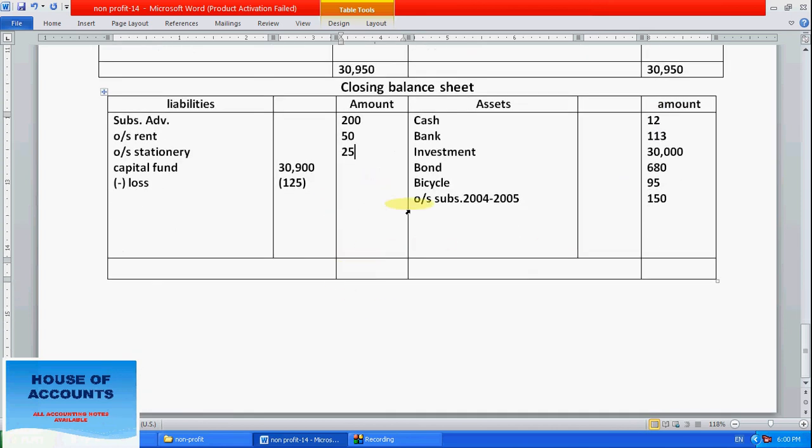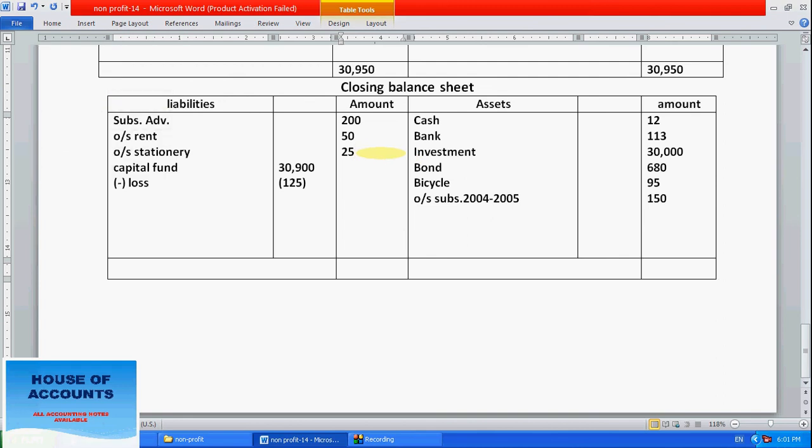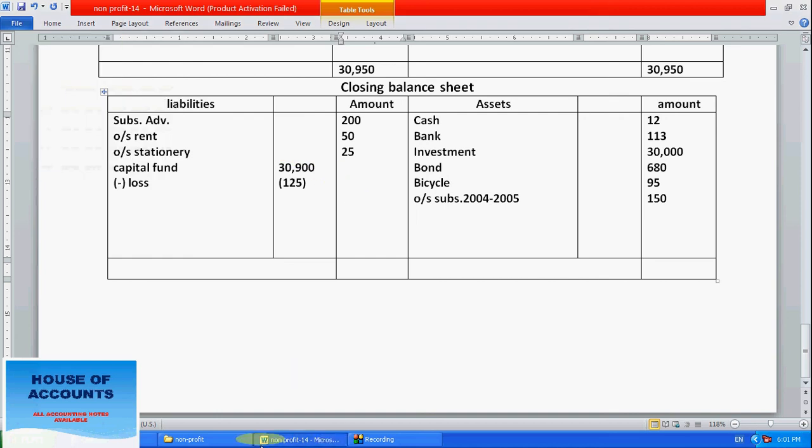Now calculate this one. Calculate this amount, 30,900 minus 125. So right here, 30,775.